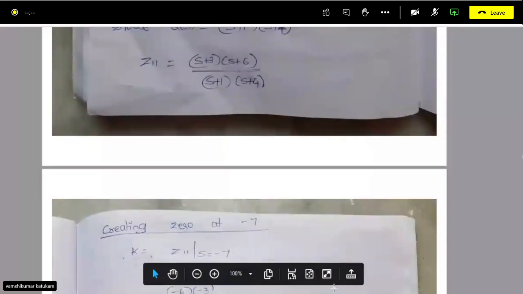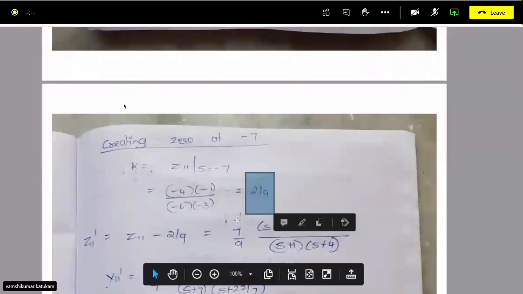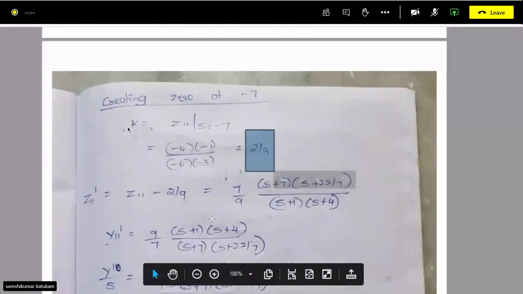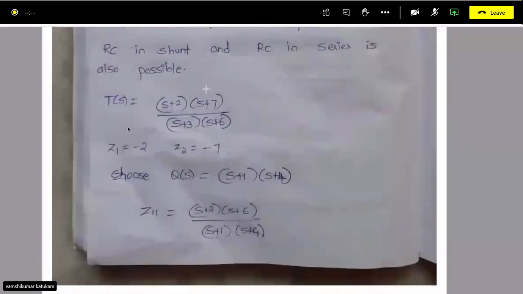That constant is given by substituting s equal to -7, whatever zero you are creating in z11. So if you substitute that, you will get 2 by 9. Because we have to substitute s equal to -7. That is the zero we are creating.